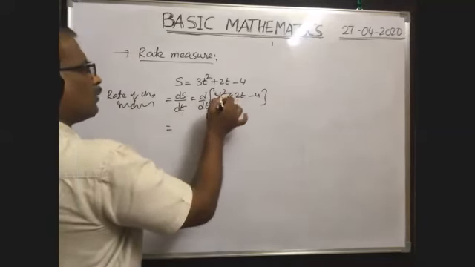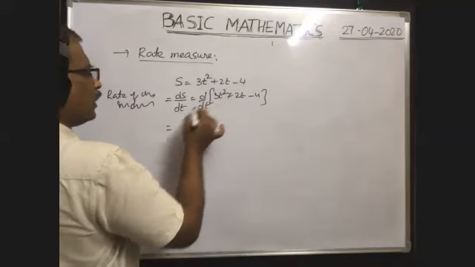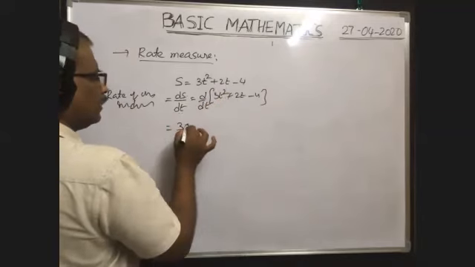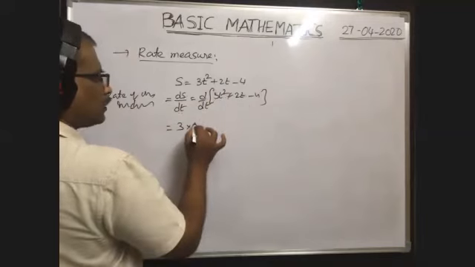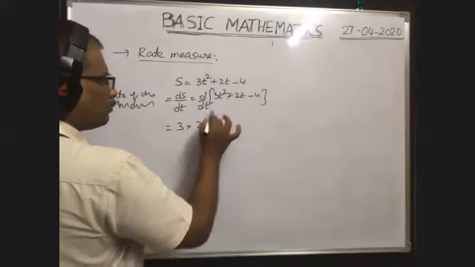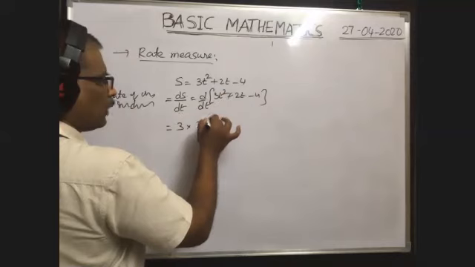In 3t square, first you have to differentiate. In 3t square, 3 is constant, so you write it outside. Into differentiation of t square means power 2 into t to the power, which must be reduced by 1. 2 minus 1 means 1.